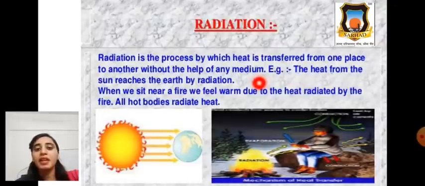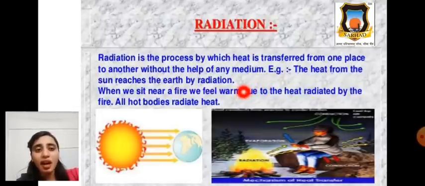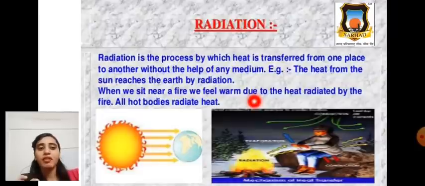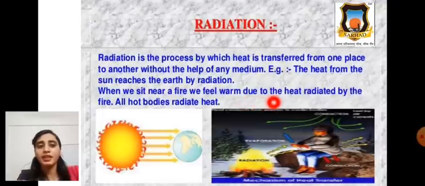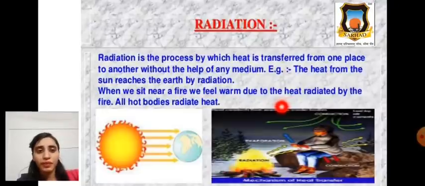For liquid and gaseous media, the convection method is there, and without the help of any medium, heat can be transferred from one place to another by radiation. The heat from the sun reaches the earth by radiation. When we sit near the fire, we feel warm due to heat radiated from the fire. All hot bodies radiate heat, so we feel heat. Okay?